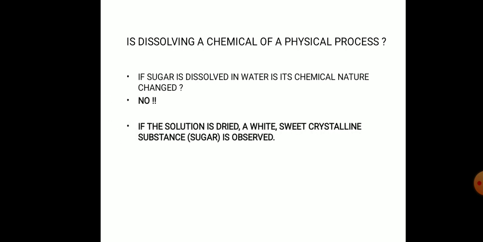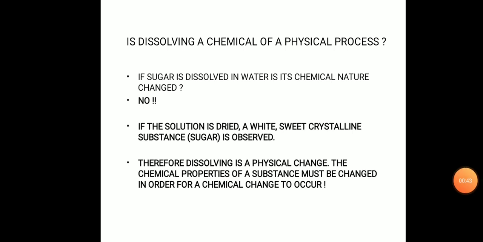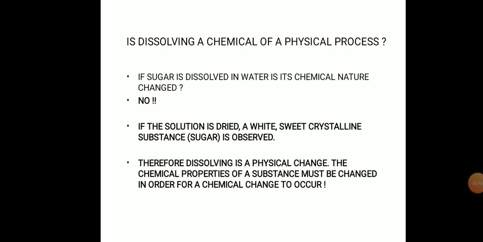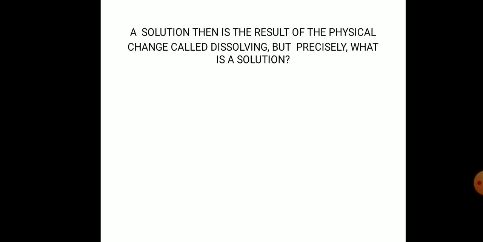No. If the solution is dried, a white sweet crystalline substance, sugar, is observed. Therefore, dissolving is a physical change. The chemical properties of a substance must change in order for a chemical change to occur. A solution then is the result of the physical change called dissolving.